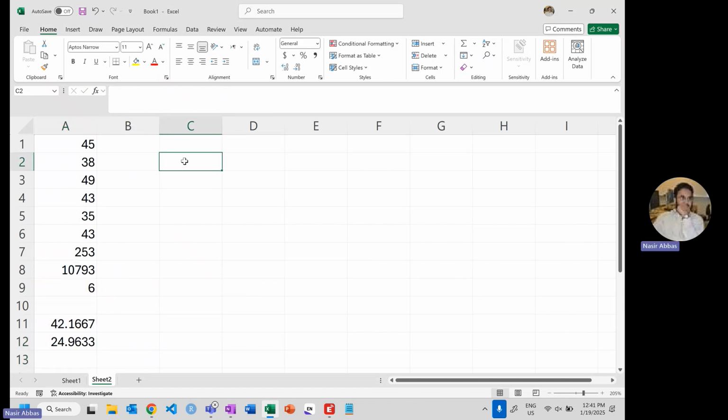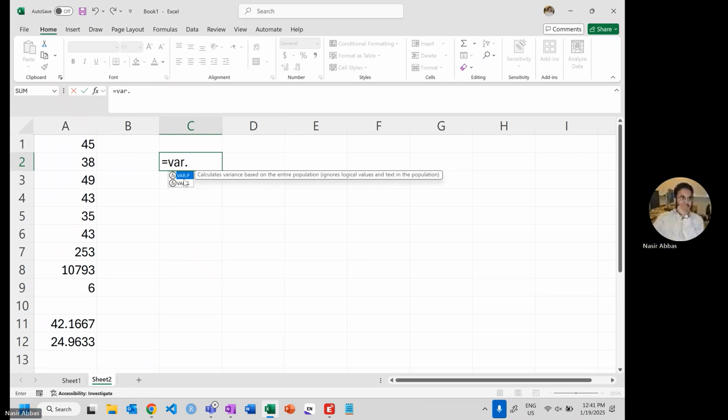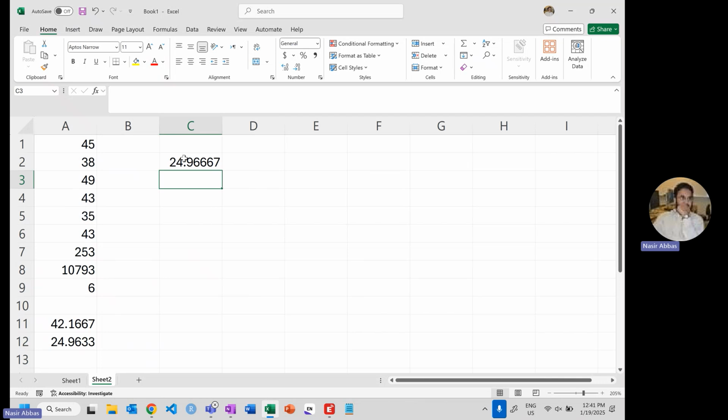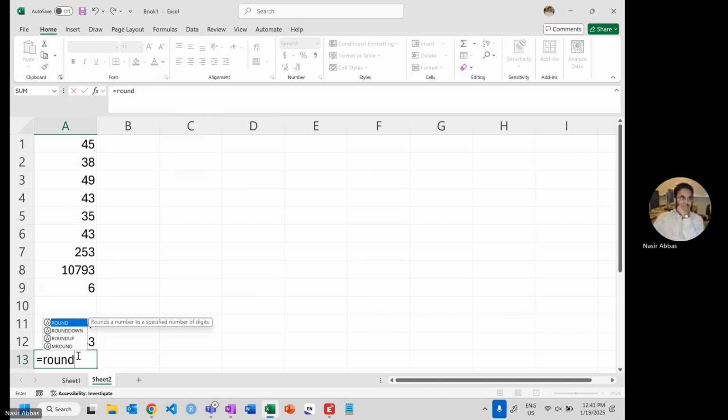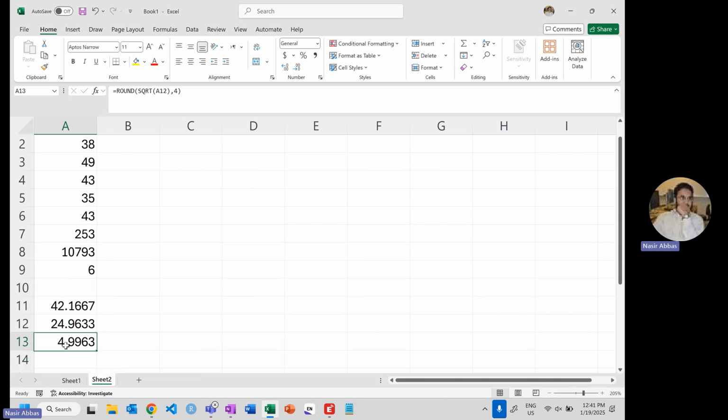$24.9633. If I find the variance directly, Excel will give me, because of rounding, maybe a small difference, 24.9667. So the difference is at the third and fourth decimal because of my rounding, but no issues. Then I will find the standard deviation, the square root of this, rounded to 4 decimals. 4.9963 is the standard deviation. So my part 1 is answered.